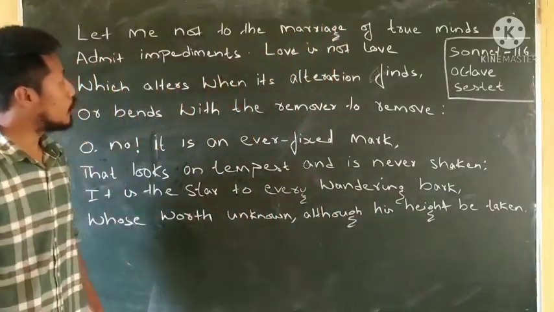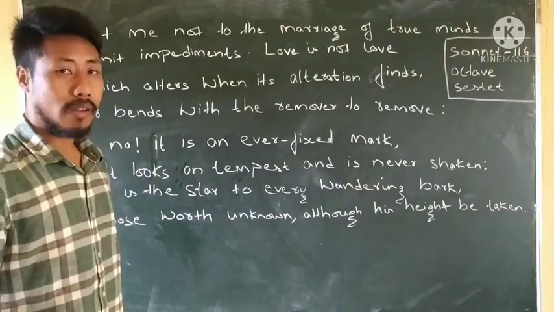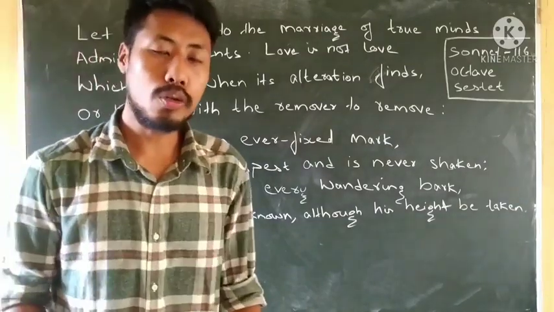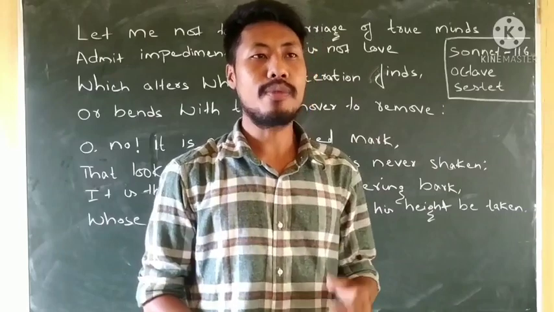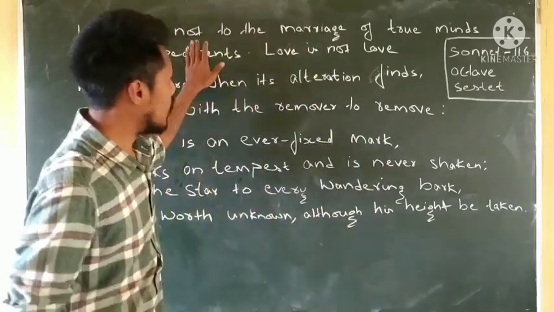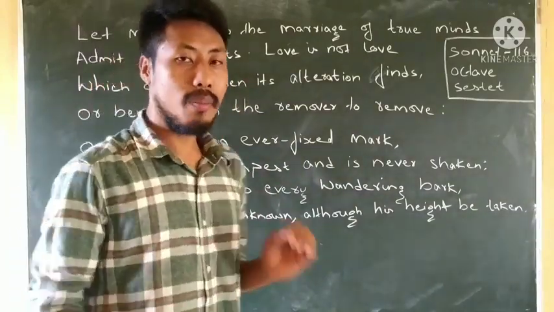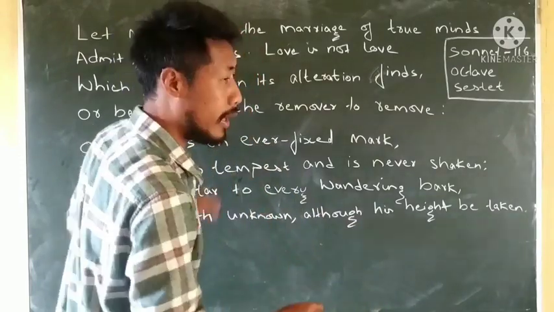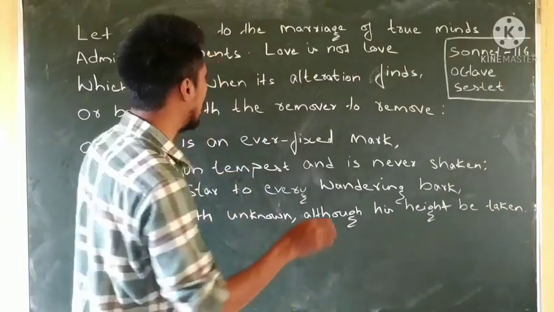The title is "Let Me Not to the Marriage of True Minds." Now when we look at the title itself and the first line of the poem, William Shakespeare, the author, has given us a question. Though we don't find a question mark in the title or the first line, there is an imaginary question mark after "let me not," right? Let us make the imaginary question mark here: let me not?